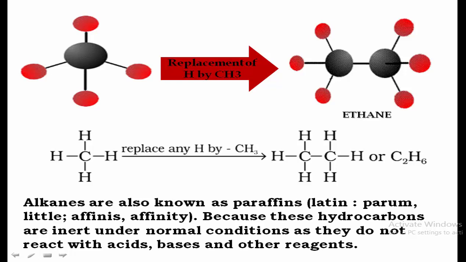So inert means they have less affinity to react with the other reagents, and thus they are said to be paraffins, which means less affinity to react with the other compounds or elements. So that's why alkanes are said to be paraffins. If we want to react those alkanes with other reagents, we have to change the conditions in which the reaction is taking place. So they will undergo reaction with the other reagents. So remember this.